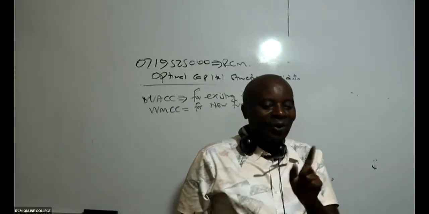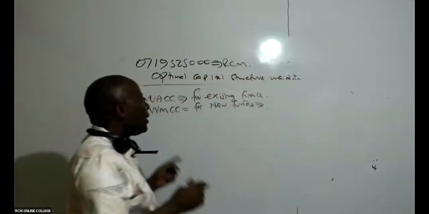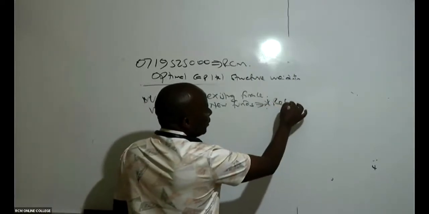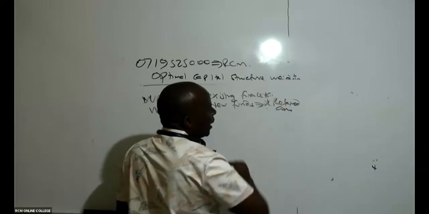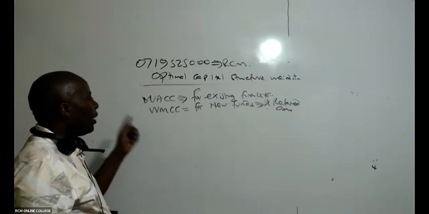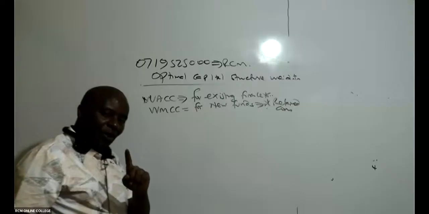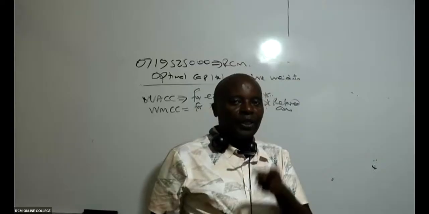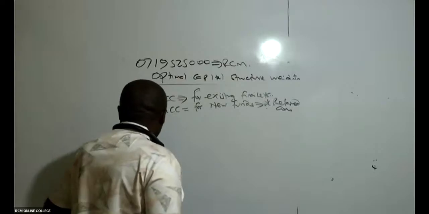And remember, ladies and gentlemen, we shall be doing this quite a lot. WACC considers retained earnings, while this one, WMCC, does not consider retained earnings. You're going to see what I mean. Whenever you are computing weighted marginal cost of capital, the retained earnings are very, very relevant. Allow me to explain something very important here.